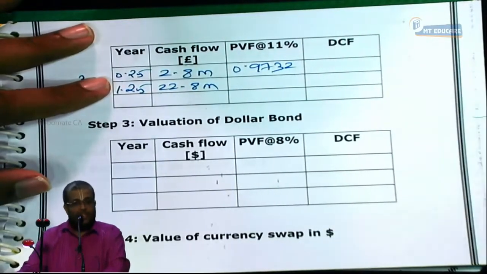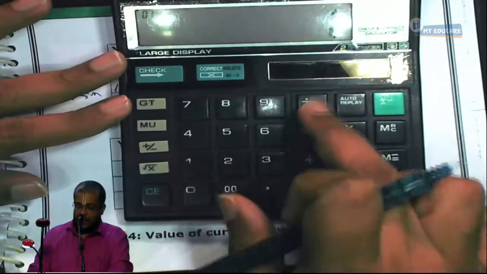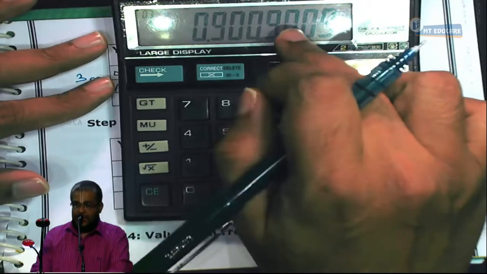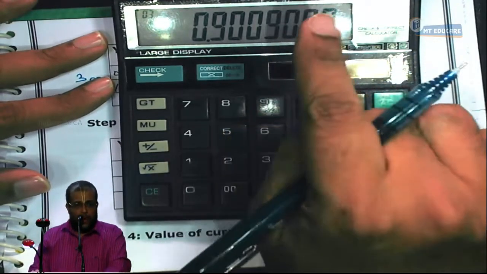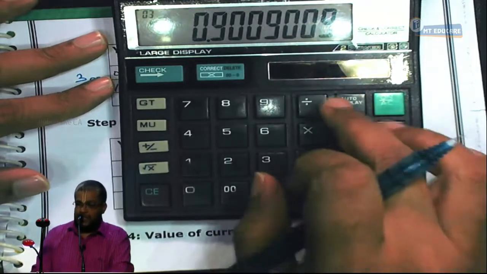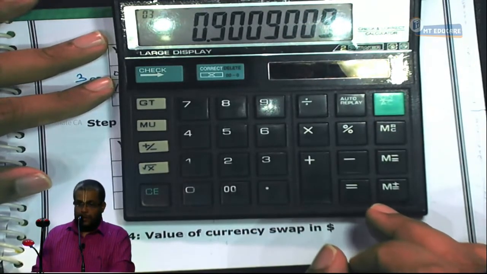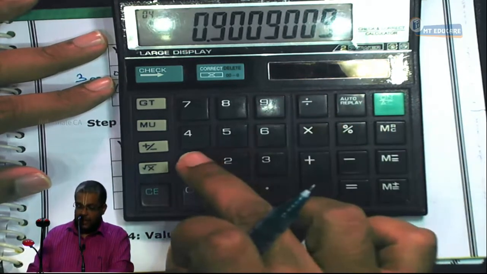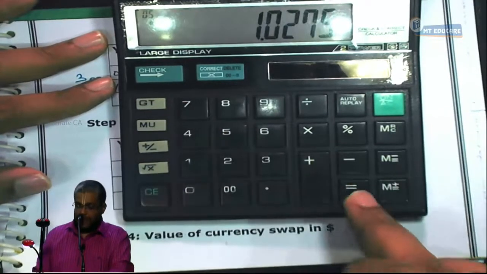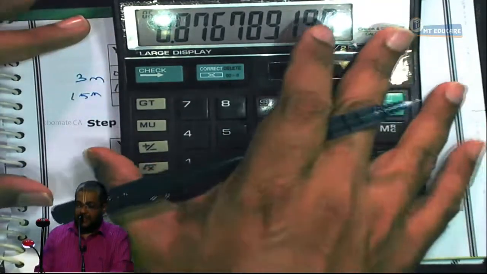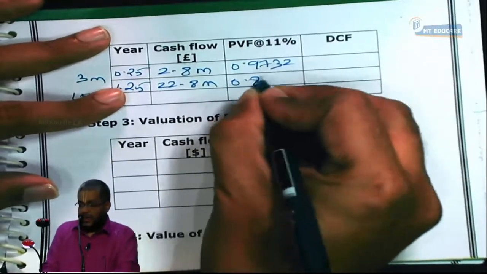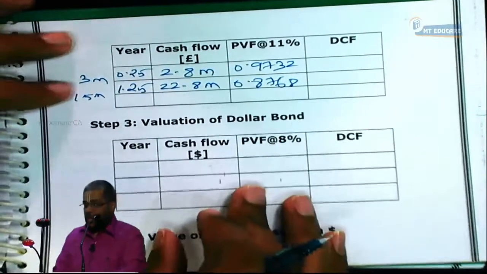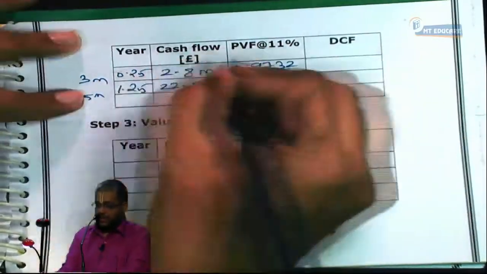Yes or no? So just take the calculator. 1 divided by 1.11. So what's the number? 0.9009. This is going to bring the 1.25 years cash flow to 0.25 years. Then once again discount by 2.75, so divided by 1.0275. Tell me the number, please. 0.8768. If you are unsure about the calculation, I'll just write it here.